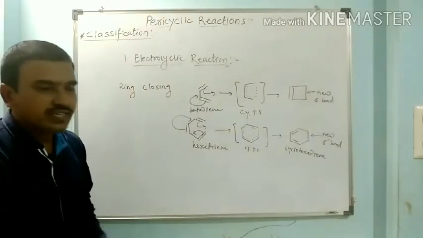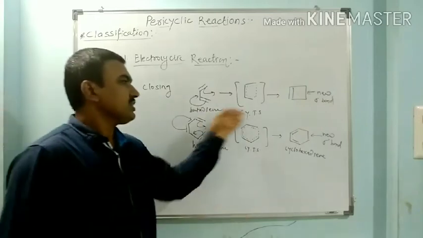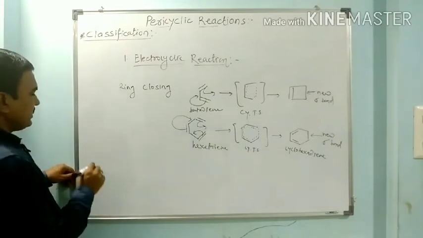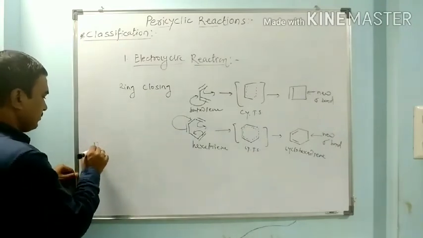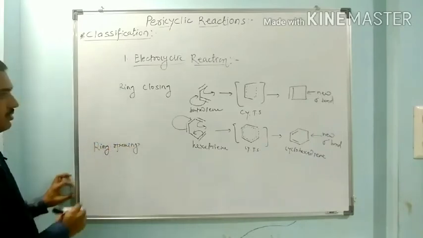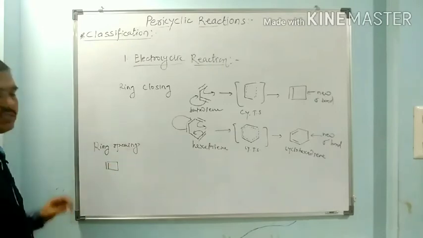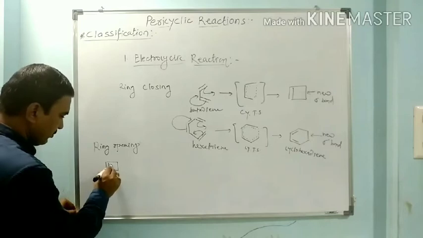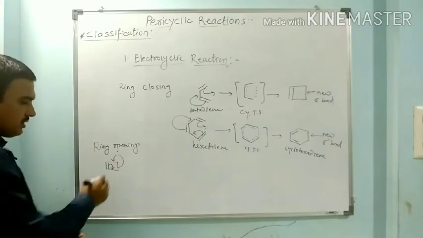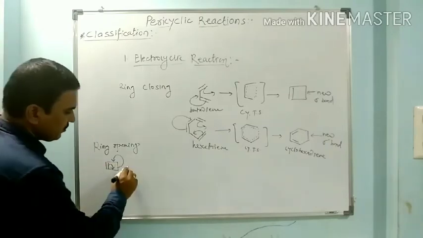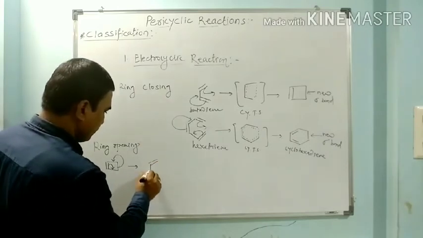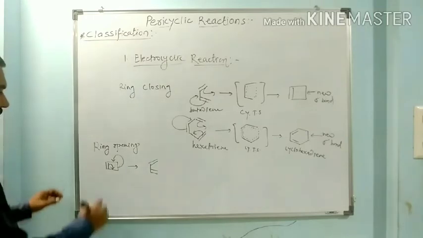In case of ring opening reaction, exactly the opposite type of reaction we can observe here. So in case of ring opening reaction, here we have cyclobutene. This cyclobutene undergoes delocalization or rearrangement of these electrons. This sigma bond gets cleaved, and we get the cyclic transition state, and it gives the product, butadiene.